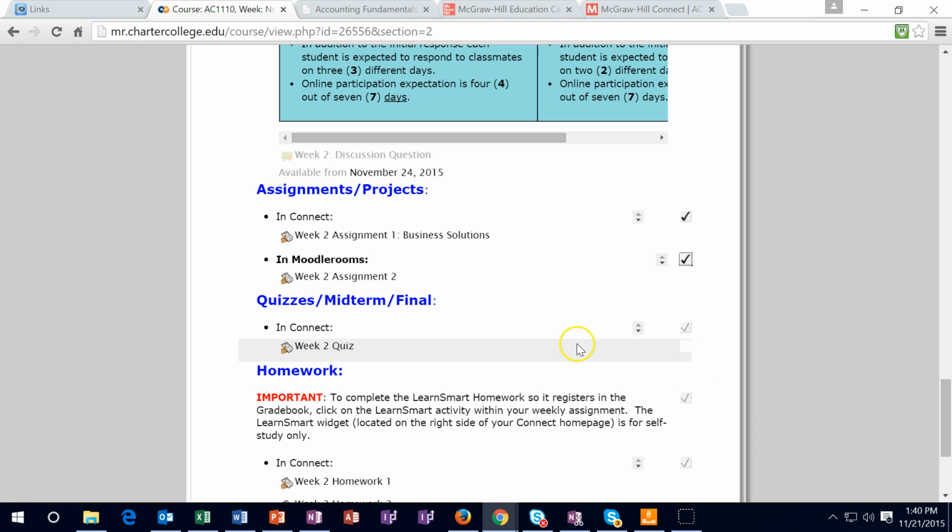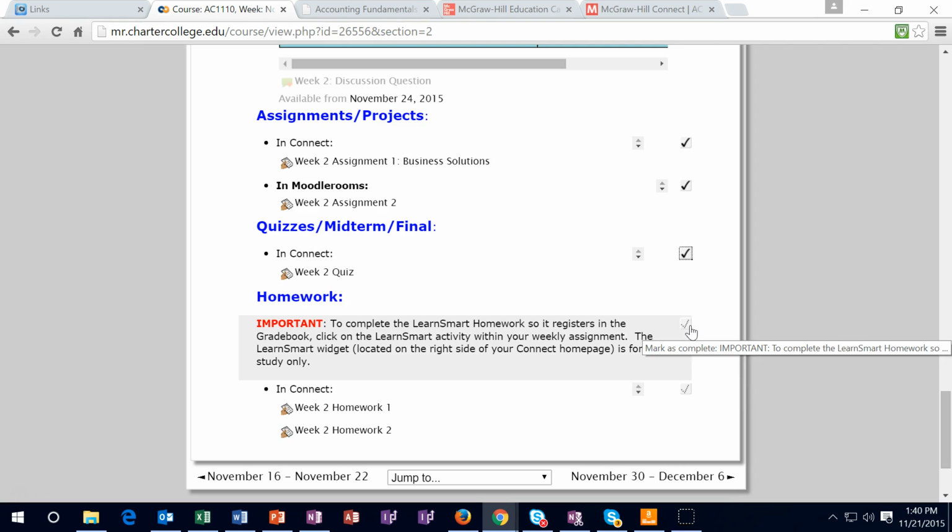And then quizzes and midterm, again, you're going to check that off here that you have done that. And the homework, for some reason, is under the quiz right now, I'm not sure, but you want to make sure that you do the homework and check that off as you go as well. So this is where you want to see that you have done the work, even though most of the work will be done within Connect.